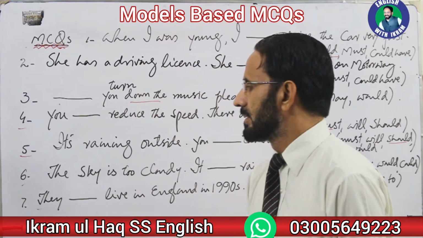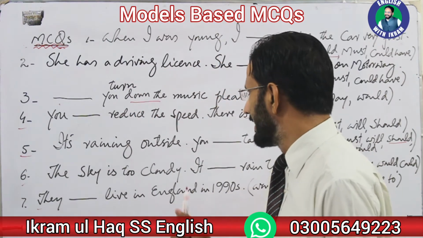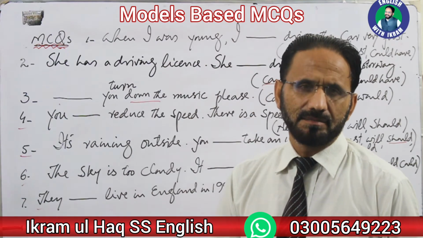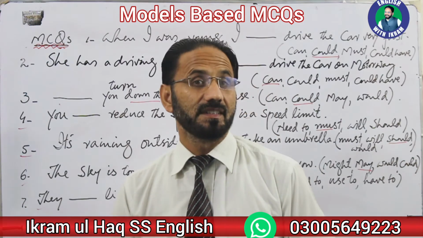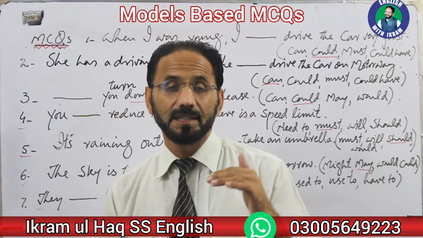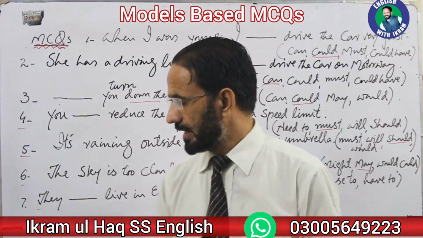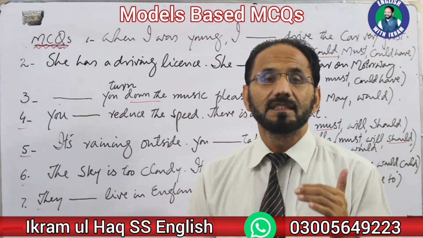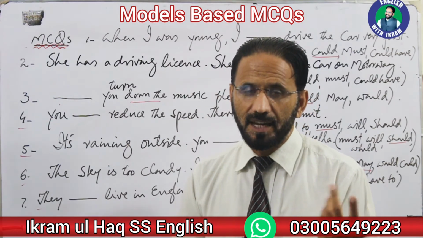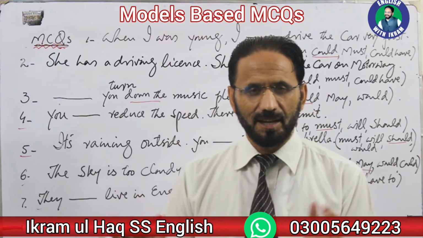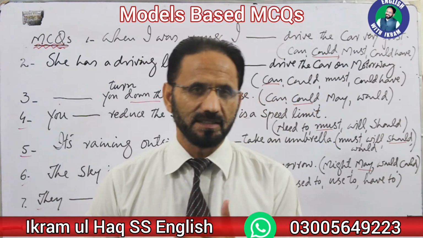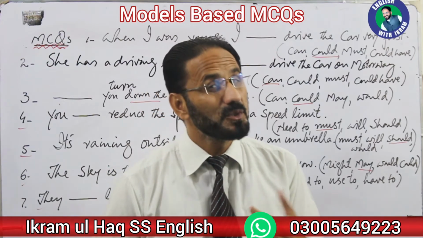The next one is they live in England in 90s. Again, there is something that was there in the past. This was their past routine. If you look at the sentence structure, this was their past routine. And I have discussed in detail the use of past habits and past routine. How do we express past habit and past routine? The use of used to.